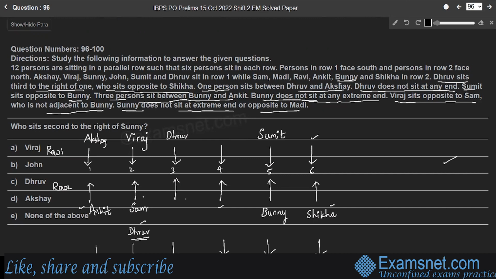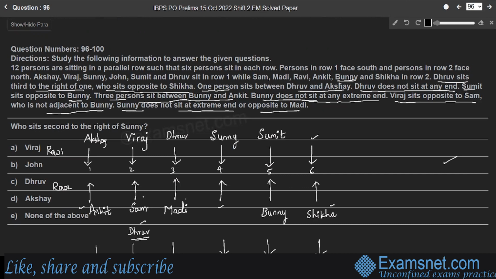Here, Sunny is not sitting at any extreme end. Here in row 1, Sunny is sitting. So the remaining place for Sunny is 4th place. He is not sitting at any extreme end, and he is not sitting opposite to Maddie, right? Therefore, Maddie's place is 3rd place, right?